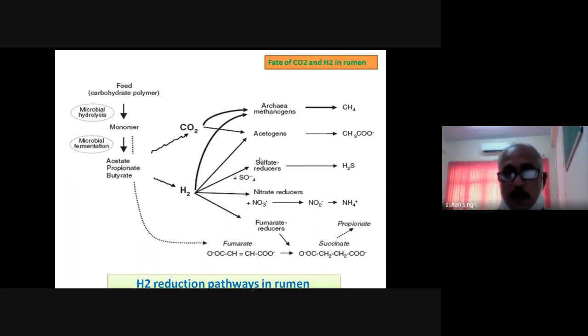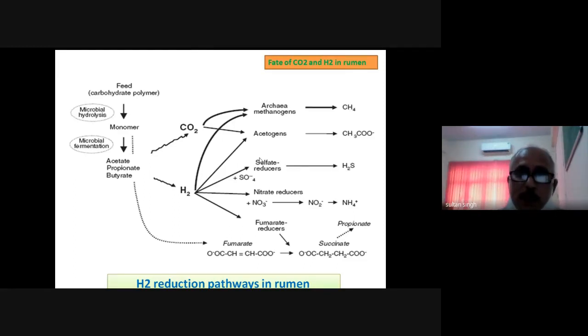CH3COO. And then there are the other pathways, like the sulfate reducers, the nitrate reducers, and the fumarate and succinate, or you can say propionate. These are other pathways which utilize hydrogen in the rumen, and the end products are different.